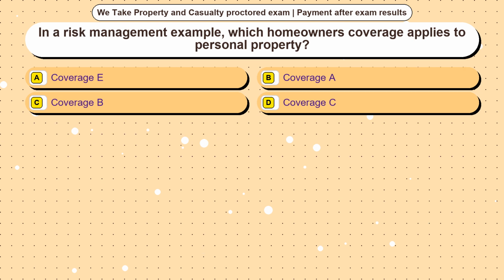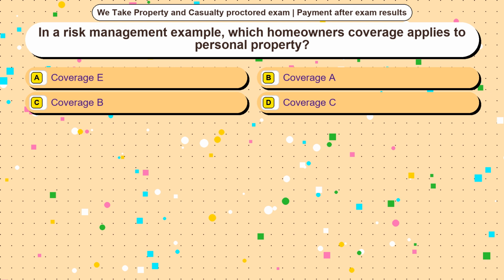Question 7. In a risk management example, which homeowners coverage applies to personal property? Option A. Coverage E. Option B. Coverage A. Option C. Coverage B. Option D. Coverage C. The correct answer is option D.